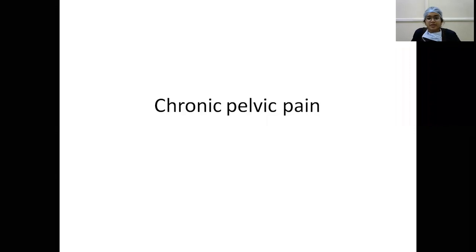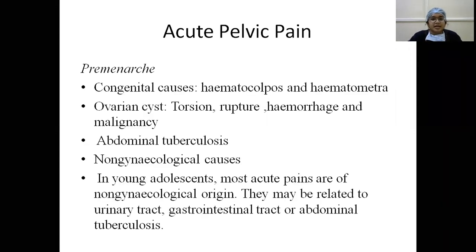Today we are discussing chronic pelvic pain, and pelvic pain could be divided into two types depending upon the duration of its existence. Acute pelvic pain is pelvic pain which lasts for less than 6 months. And what is the etiology?